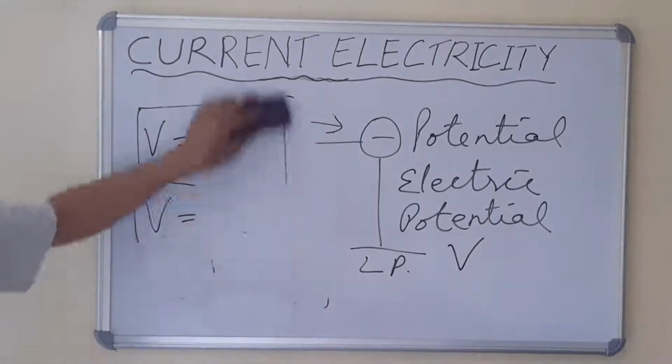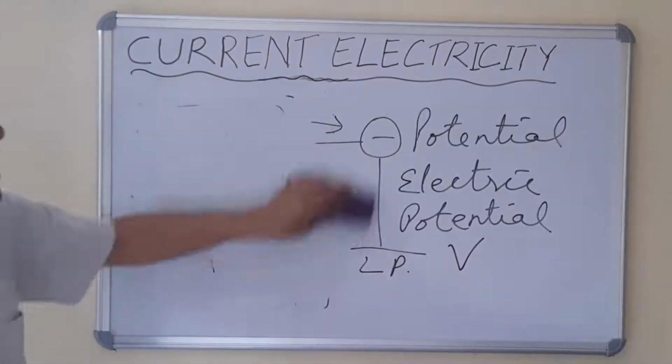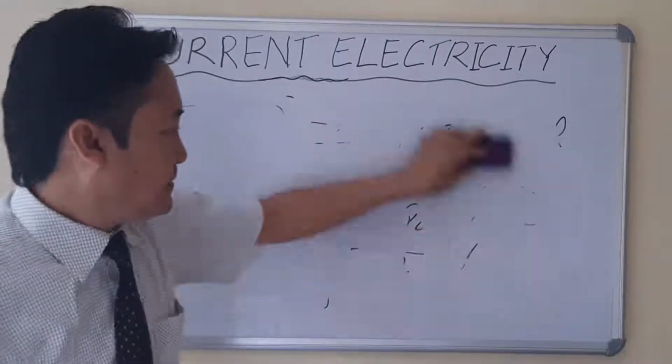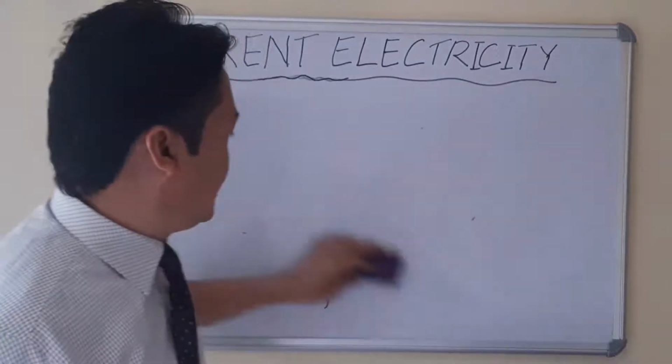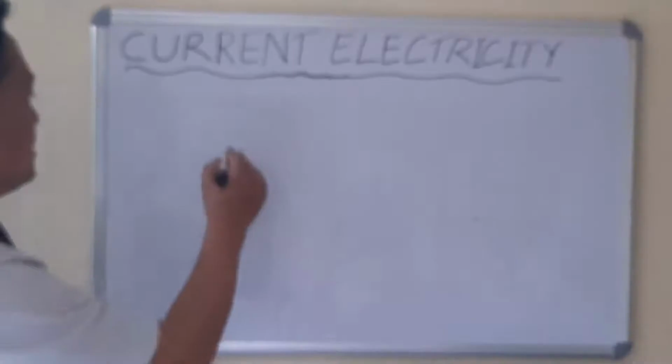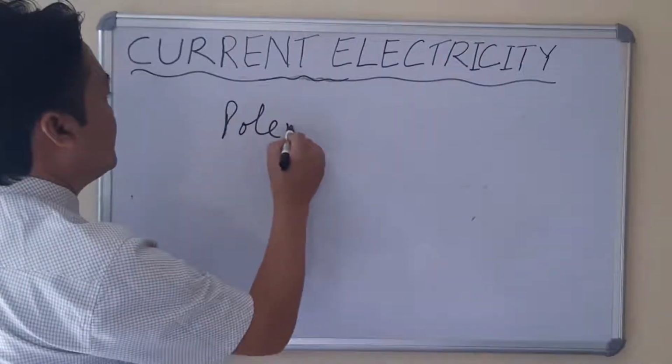Now let us come to the next point, that is potential difference. Now the potential difference in an electric system, the next one is the potential difference.